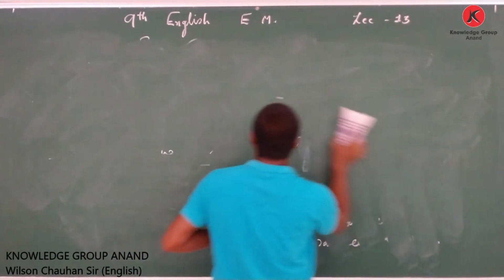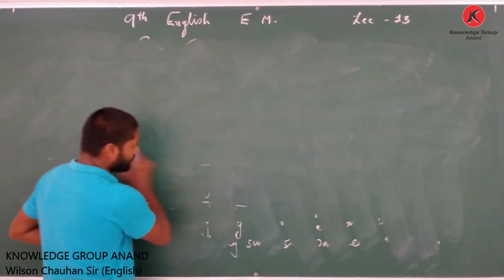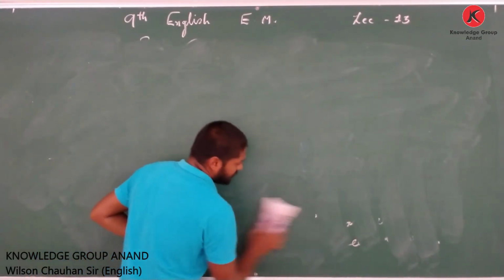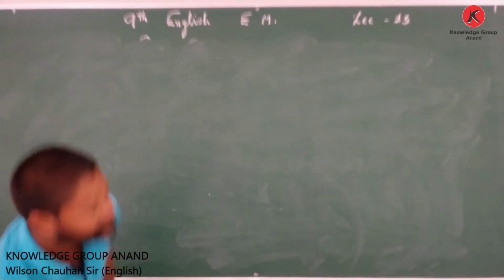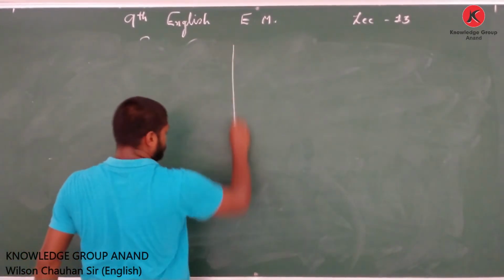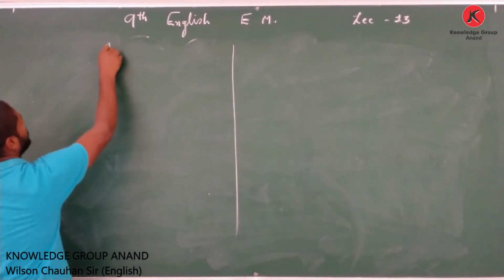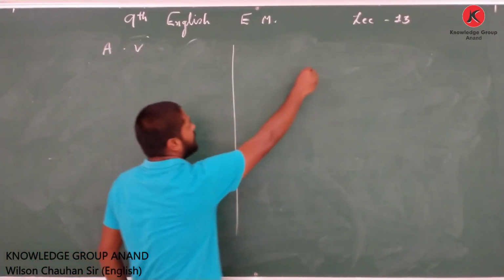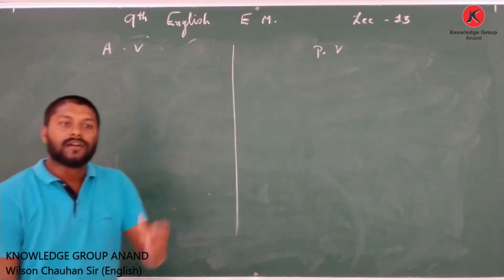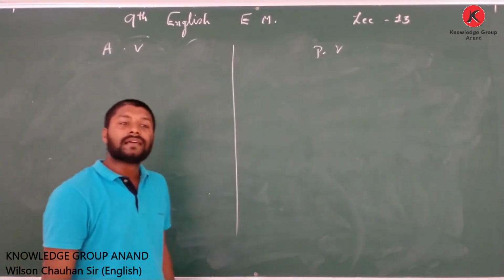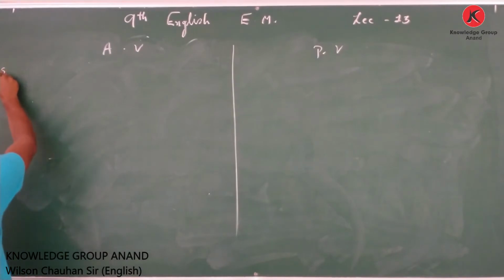So once again, let us divide the entire board into two, and we will write the smallest and simplest of the examples. Okay. So here we will mention the active voice, and here we will have the passive voice. Now first and foremost, what we will do is first simple sentence.